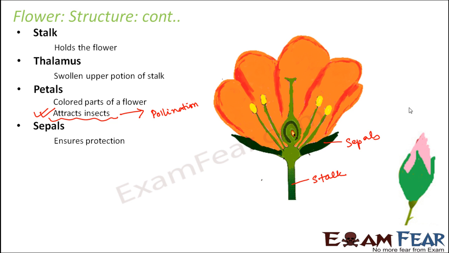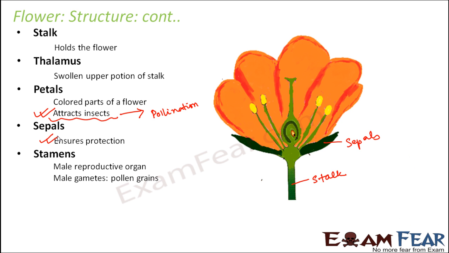So if you look at a bud, you will see that the entire bud is almost covered with these sepals. But when it actually blooms, or when the flower is formed, these sepals being quite small, they tend to be present only at the bottom. So that doesn't mean that they do not serve a purpose. They have a very important purpose.